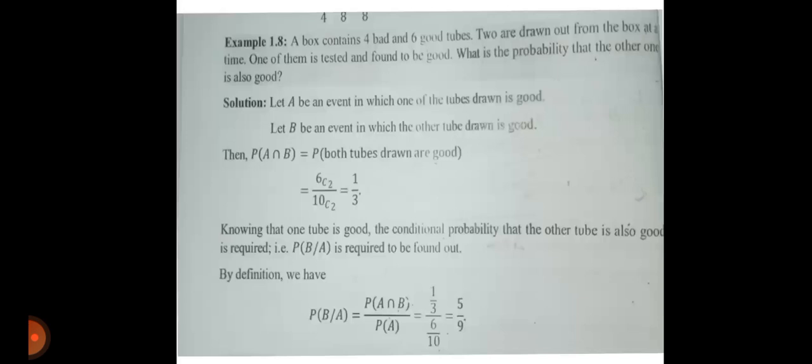Knowing that one tube is good, the conditional probability that the other tube is also good is required. P of B by A is required to be found out. Then by definition we have P of B by A is equal to P of A intersection B upon P of A. Then answer will be 1 by 3 upon 1 by 3. A intersection B क्या है? 1 by 3 जो हमने अभी ऊपर निकाला by 6 by 10 is equal to answer will be 5 by 9. P of B by A is equal to 5 by 9.